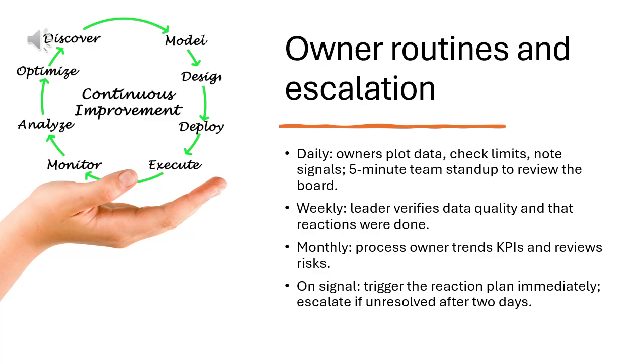Define routines that lock in control. Daily, owners plot data, check limits, and note any signals. Daily, the team reviews the board in a stand-up, 5 minutes. Weekly, the leader verifies data quality and reactions were done. Monthly, the process owner trends KPIs and reviews risks.